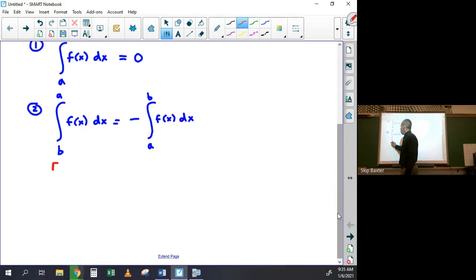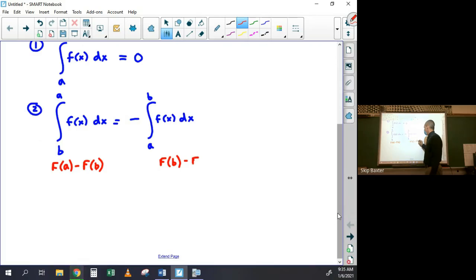This is really F of a minus F of b, and this is really F of b minus F of a. When you subtract two quantities in a different order, they're just negatives of each other. Definitely this is a true statement. That just follows directly from properties of subtraction, since that's what FTC really is, subtraction.